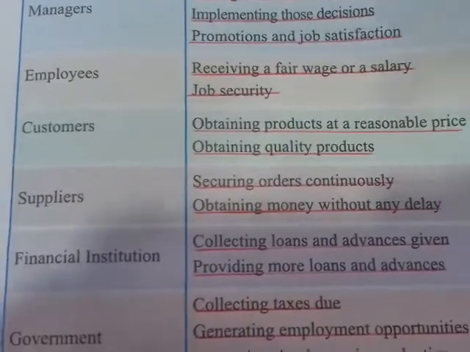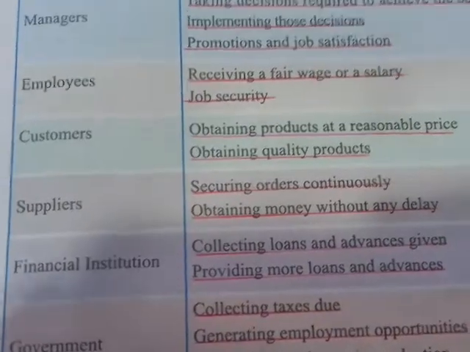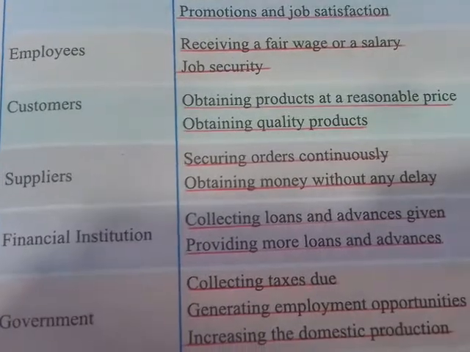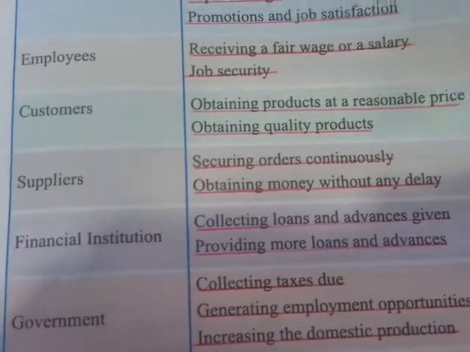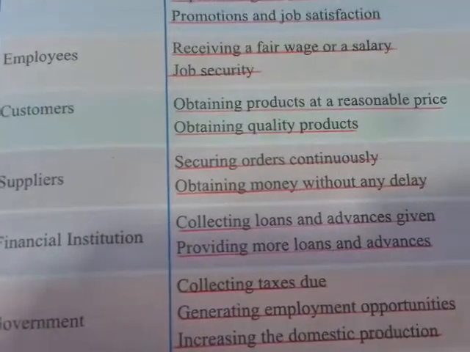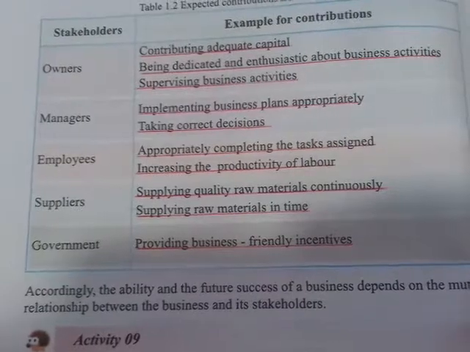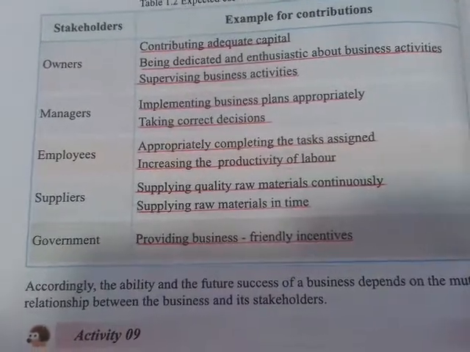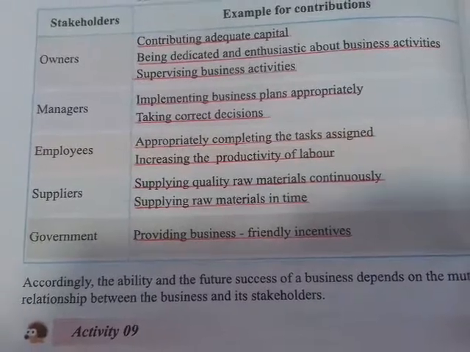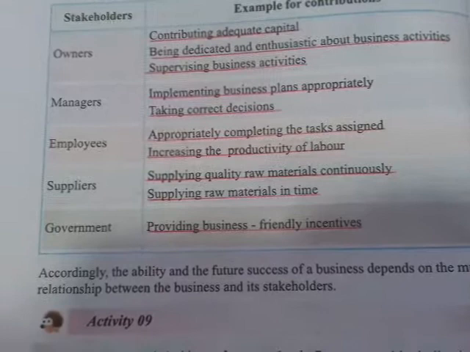That means money, and the job security. They need security, and also they are providing the security for the job. They are working in it and maintaining the security of the job. The contributions to the job by these employees are appropriately completing the tasks assigned and increasing the productivity of labor.